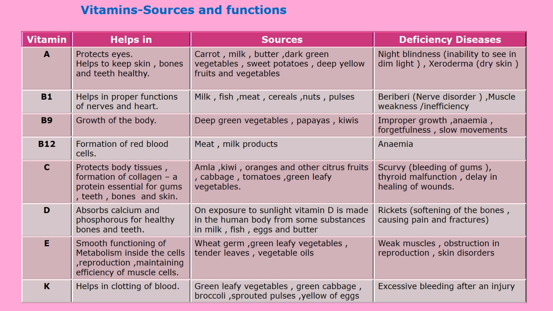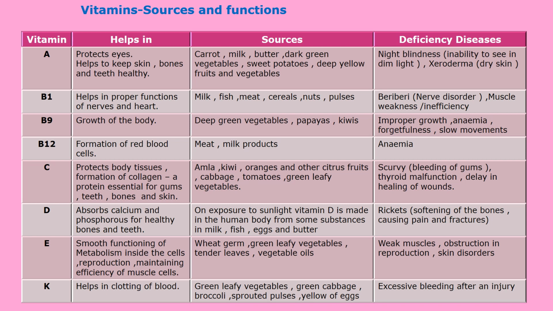Now vitamin K. This vitamin K helps in clotting of blood. Clotting means blood changes from liquid to gel, forming a blood clot. That is called clotting of the blood. Now the sources of this vitamin K are green leafy vegetables, green cabbage, broccoli, sprouted pulses, and the yellow of eggs, means the yellow part of the egg. In that also there is vitamin K.